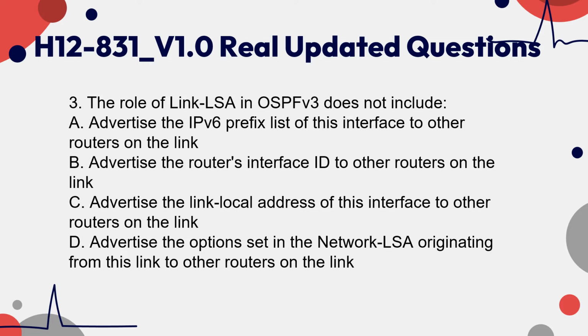3. The role of link LSA in OSPFv3 does not include: A. Advertise the IPv6 prefix list of this interface to other routers on the link. B. Advertise the router's interface ID to other routers on the link. C. Advertise the link local address of this interface to other routers on the link. D. Advertise the options set in the network LSA originating from this link to other routers on the link.